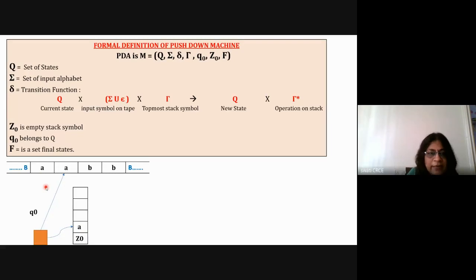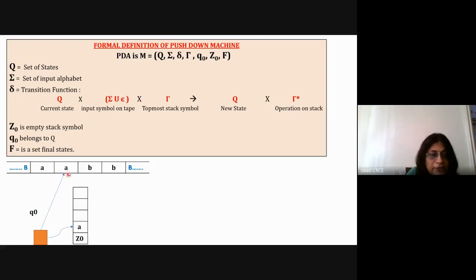In the previous state, there was A here, and A with Z0 was the combination: Q0, A and Z0. So in the transition function, you can visualize that the current state is Q0, the input symbol is small a, and the stack symbol is Z0. The combination of three elements is Q0, A and Z0. If it is like that, then the next state is Q0 only, but A is added onto the stack, and the read head is going to read the next symbol.